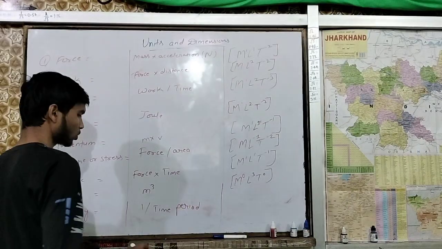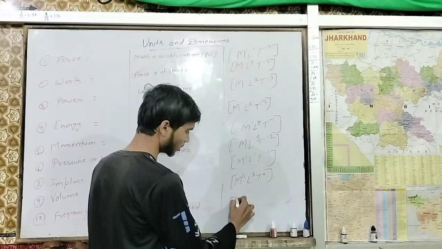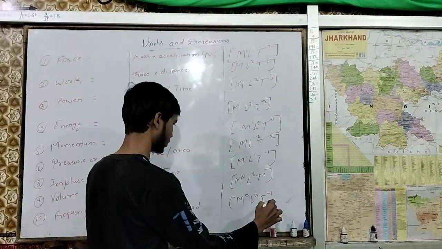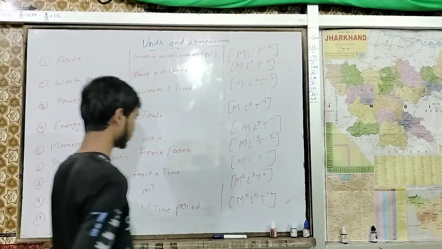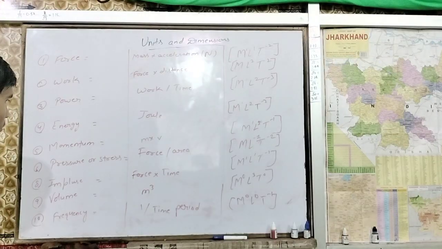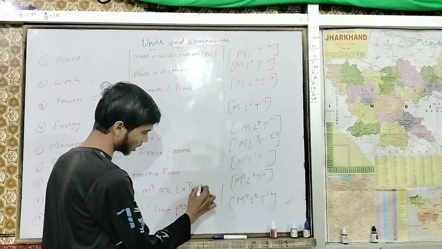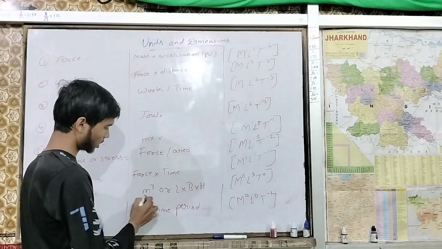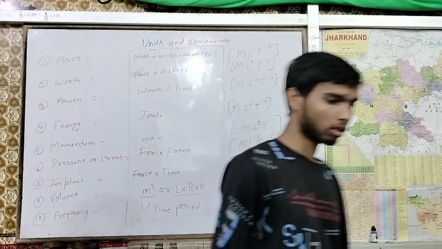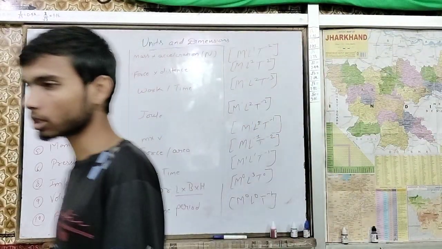So here we would say M is 0, L is also 0, but T is minus 1. That is how you will write the dimension of any unit. This m cube can also be written as L multiple B multiple H. I hope you understood something from this part.